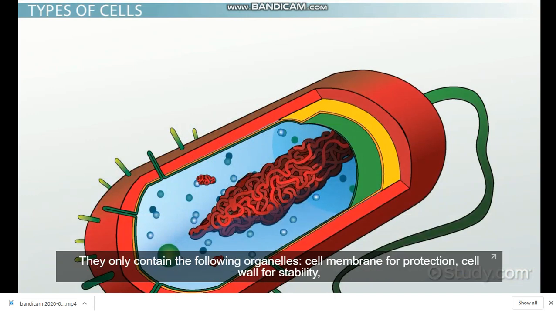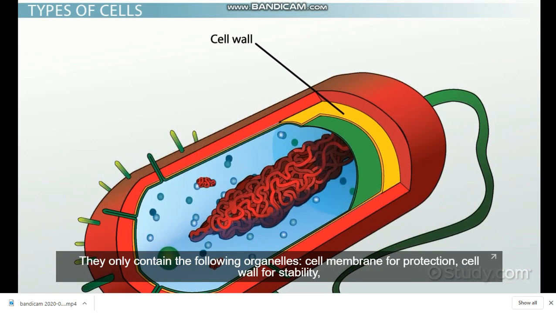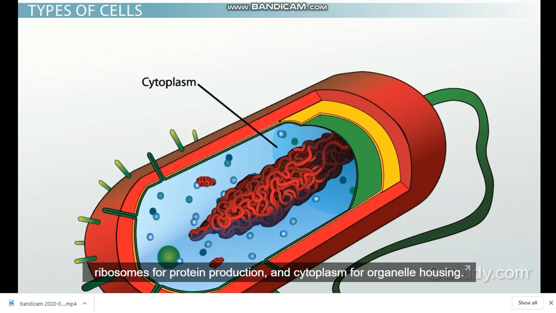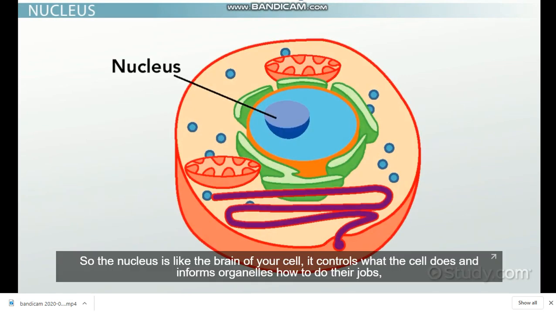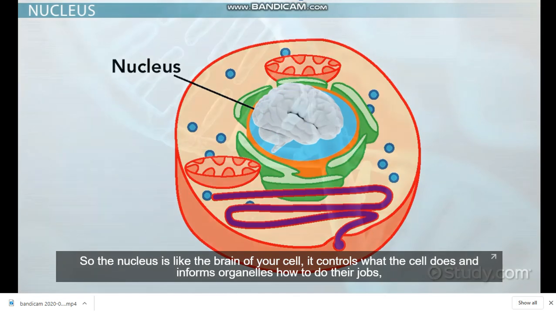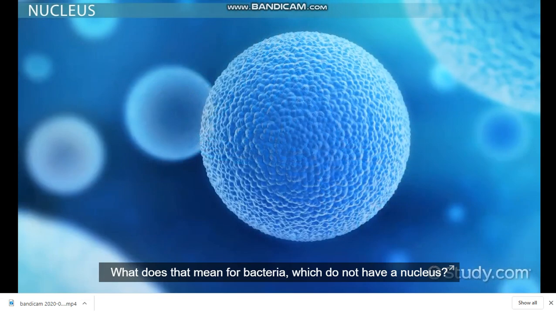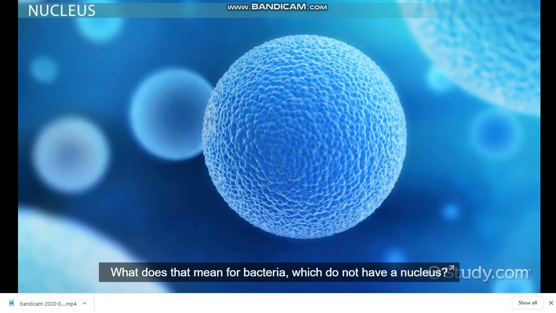They only contain the following organelles: cell membrane for protection, cell wall for stability, ribosomes for protein production, and cytoplasm for organelle housing. So the nucleus is like the brain of your cell. It controls what the cell does and informs organelles how to do their jobs, all while housing genetic information called DNA. What does that mean for bacteria, which do not have a nucleus?